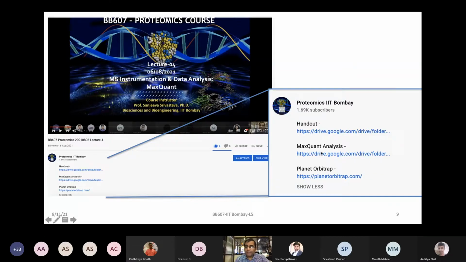Also in the previous class, we talked about MaxQuant. So all the data files and the tutorial file, everything, the link to MaxQuant was put in this particular Google Drive link. And also there is a resource of Planet Orbitrap, which I have given you a link. A lot of interesting information, literature reviews and recent papers are all present, made and updated by Thermo Fisher to update about how to make use of the Orbitrap systems. So you are encouraged to refer to these links and try to get some updated information from that.